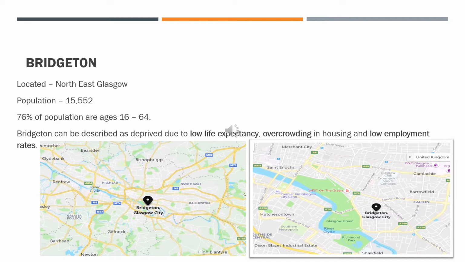Over the past 10 years, there have been a high number of young people moving to the area, and this is especially within ethnic communities. Many residents in this area live within poverty, and this is indicated by low life expectancy, overcrowding, and low employment rates, along with many other indicators that I will discuss in the next slides.